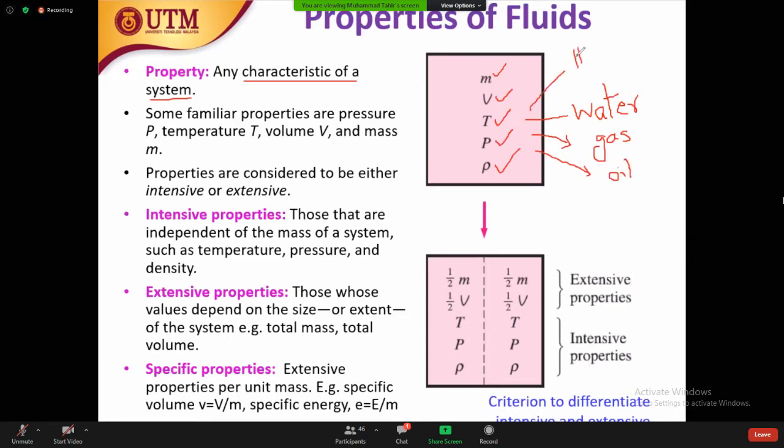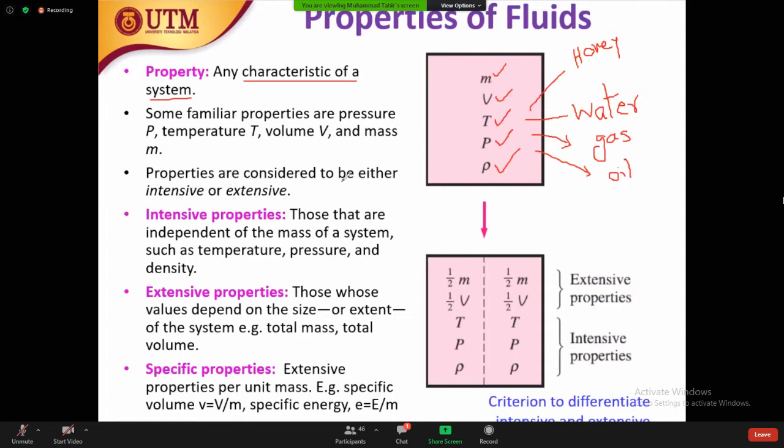So if you have the same container but with any type of fluid, how can we differentiate whether it is honey, water, gas, or oil? All these fluids' characteristics inside the system are the definition of the properties, and if we know those properties, we can differentiate what type of fluid this is, or how their characteristics or behaviors are different. So now we can classify the properties of the fluid.